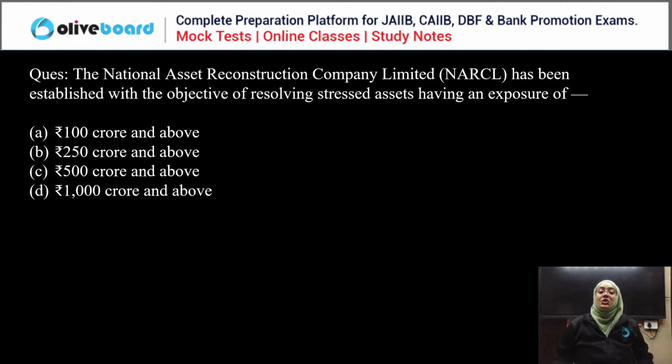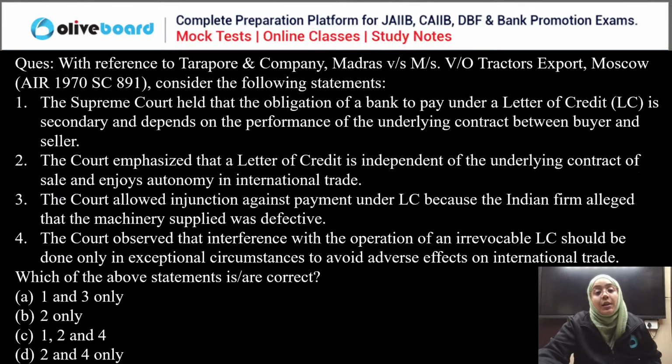Okay. So National Asset Reconstruction Company NARCL have been established with the objective of resolving a stress asset having an exposure of 100 crore and above, 250 crores and above, 500 crores and above, and 1000 crores and above. So the correct answer is C. Very good, Krishna. Krishna, you are going very good. Yes. So 500 crores and above is the correct answer. Very good. Now, next question.